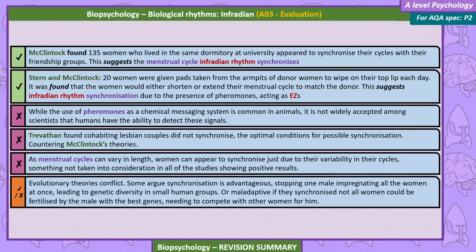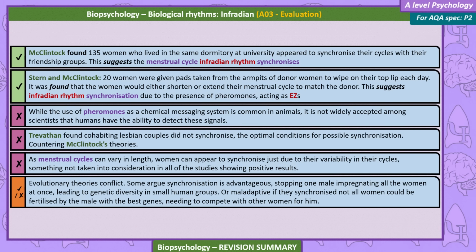While the use of pheromones as a chemical messaging system is common in animals, it's not widely accepted among scientists that humans have the ability to detect these signals. Trevathan found cohabiting lesbian couples did not synchronize, the optimal conditions for possible synchronization, countering McClintock's theories. As menstrual cycles can vary in length, women can appear to synchronize just due to their variability in their cycles, something not taken into consideration in all of the studies showing positive results.